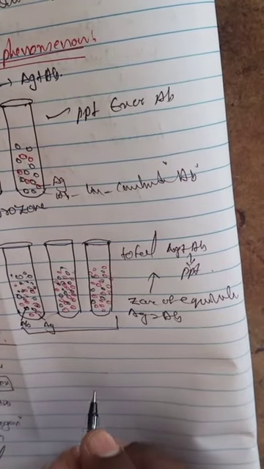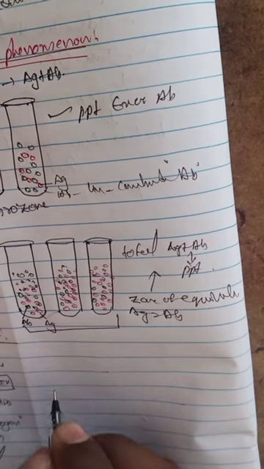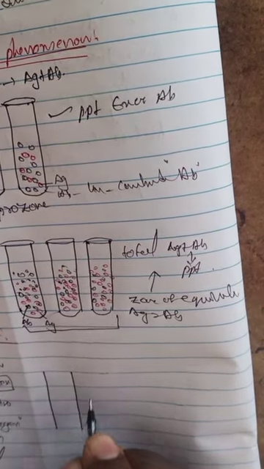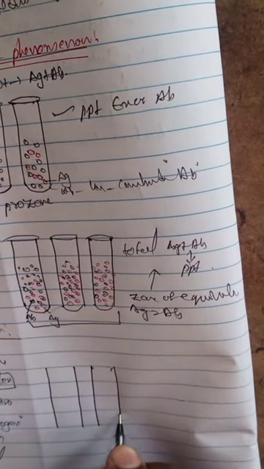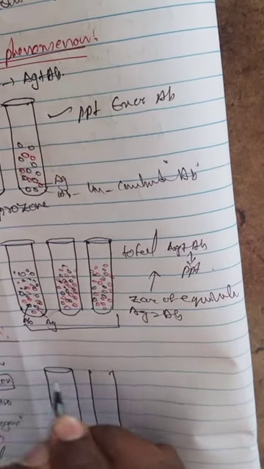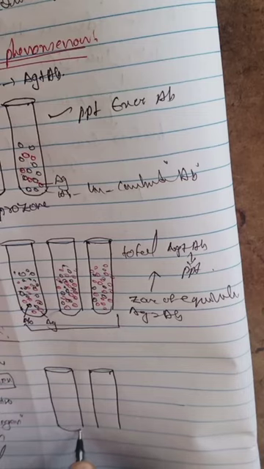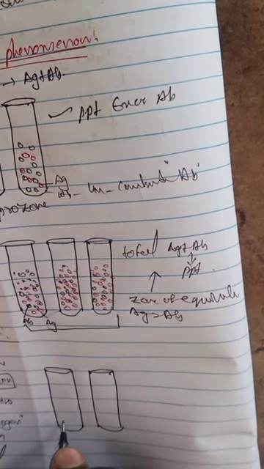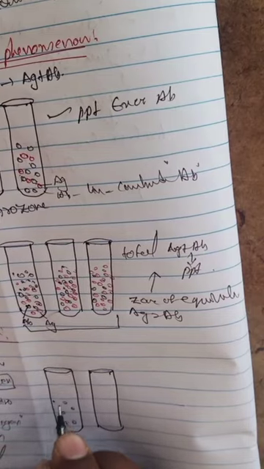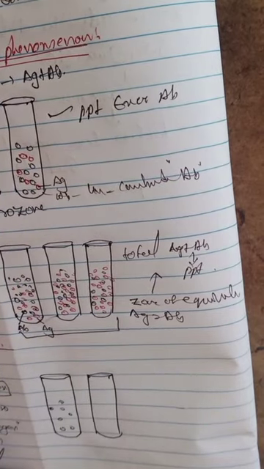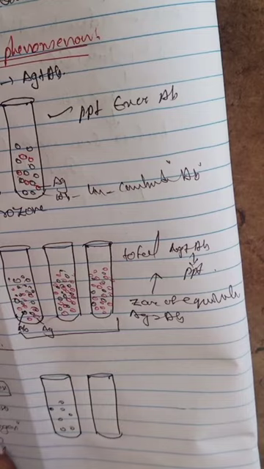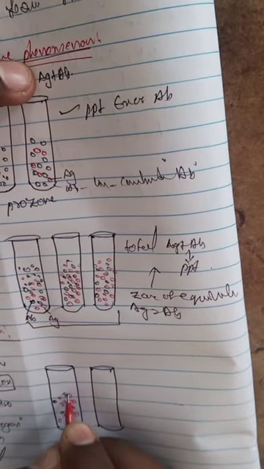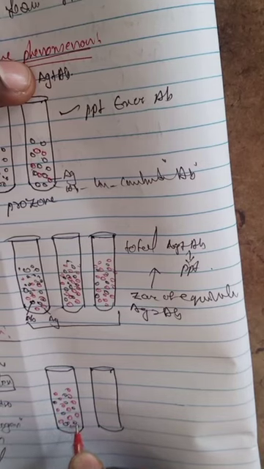And the next one, we'll discuss the post zone. Here also we take two test tubes. In the two test tubes, a lesser amount of antibodies is present here, and a greater amount of antigens is present here.